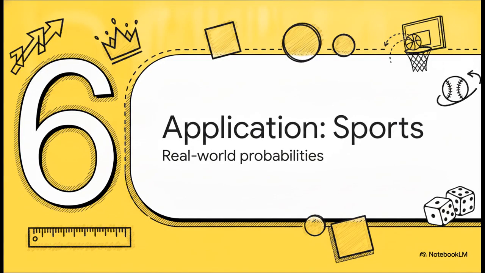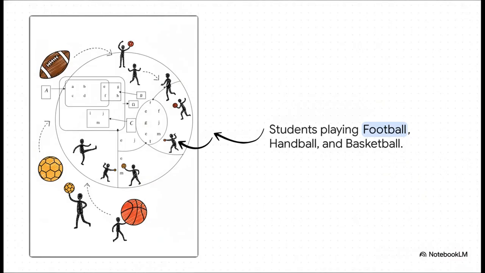Finally, Section 6, Application, Sports and Probabilities. Time to put the whole toolkit to the test. Here's an actual, real-world exercise from the curriculum tracking high school students. Group A plays football. Group B plays handball. Group C plays basketball. With a Venn diagram, those intersections and unions we talked about become totally visual. For example, the overlapping sections represent students playing both football and handball, a classic intersection.